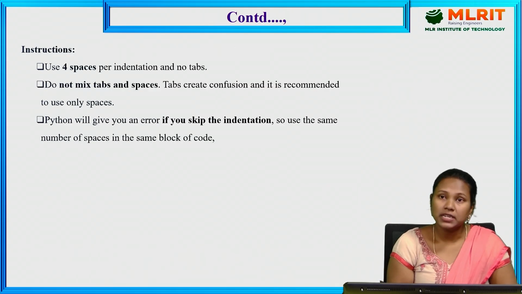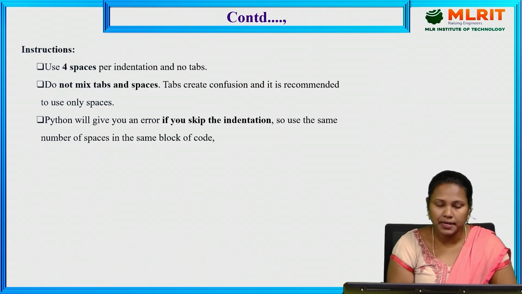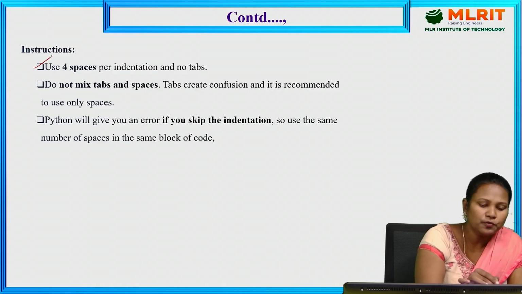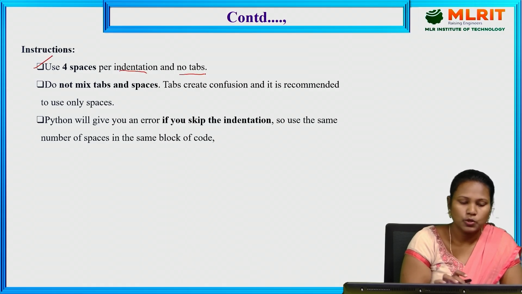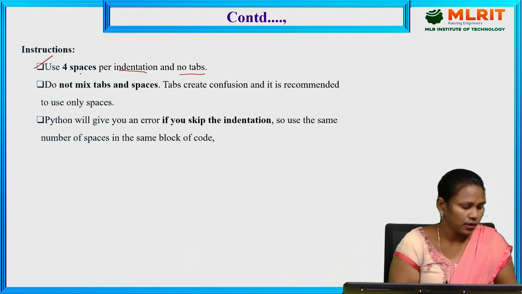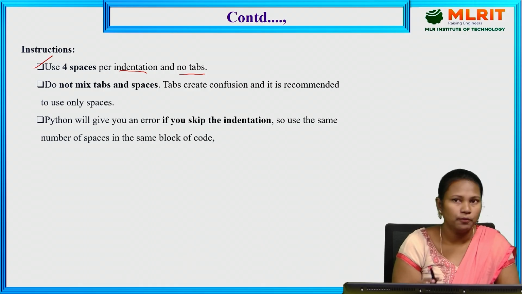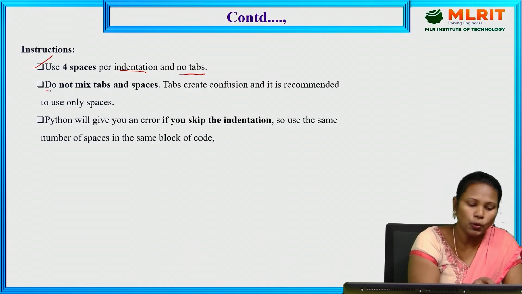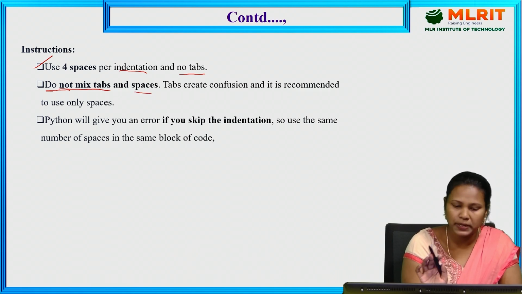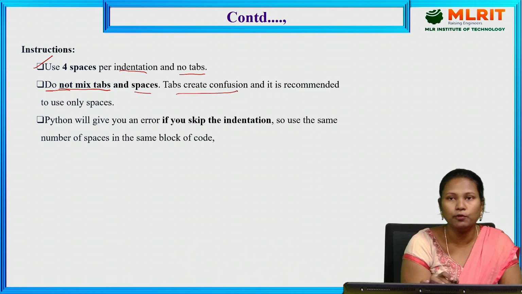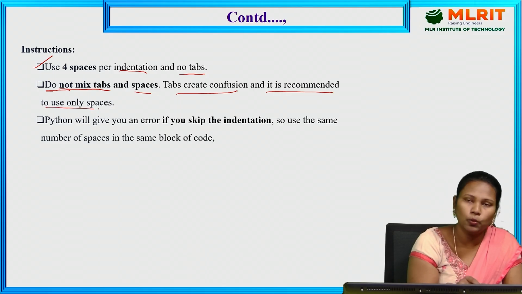So these are the instructions for giving an indentation. First, use 4 spaces for indentation and no tabs. We have to use the space button only. We don't use tabs. Do not mix tabs and spaces. So we have to use the 4 spaces only. Tabs create confusion. It is recommended to use only spaces.